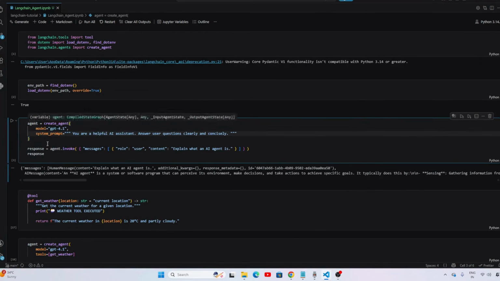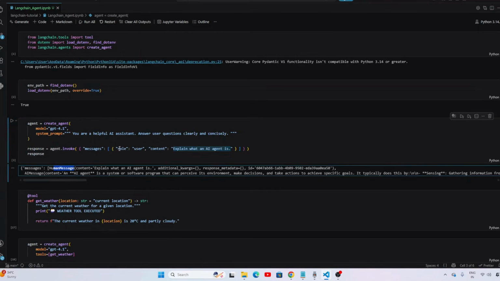And to call this agent, we are calling agent.invoke. Inside that we are passing role and content. So role should be user and content is the query the user has. After we run this agent, we got the response in a human message, which is what we queried, and after that we got the final response the agent produced. The response we got is from the LLM's own knowledge. Here we are not calling any tool, and we have not attached any tool to the agent, right?